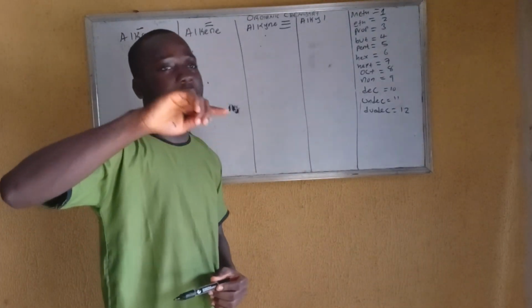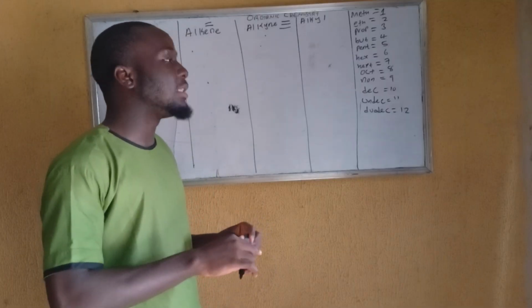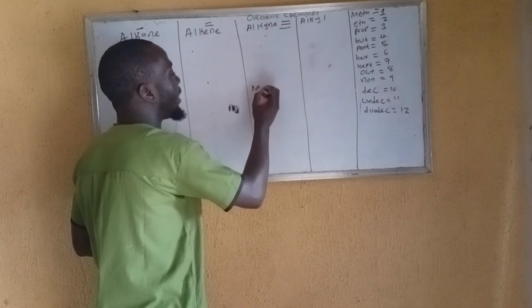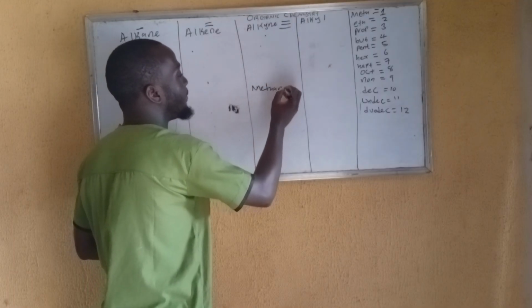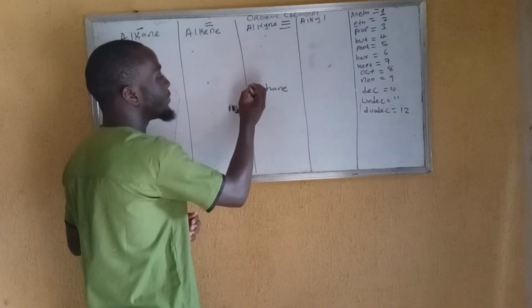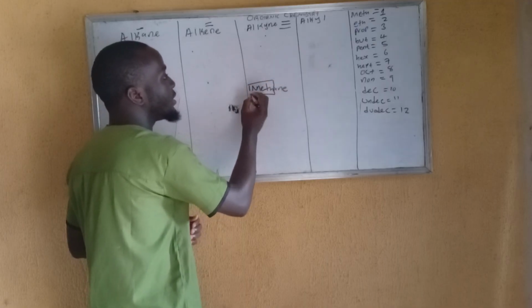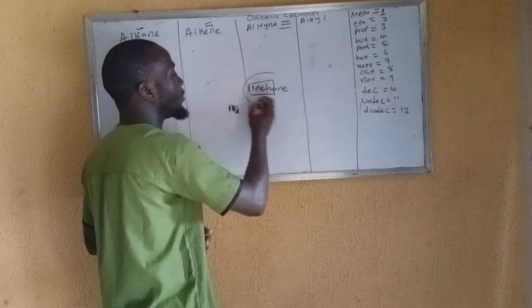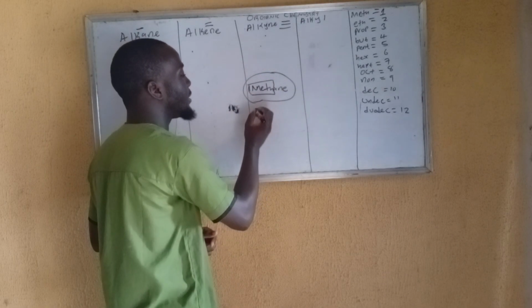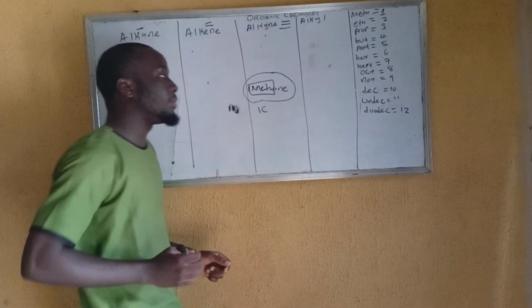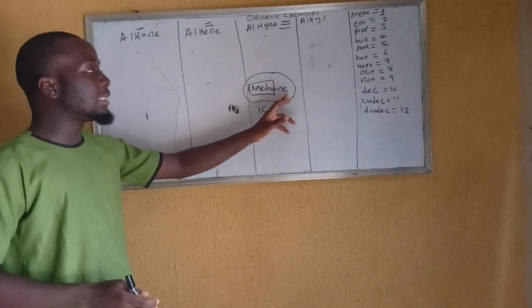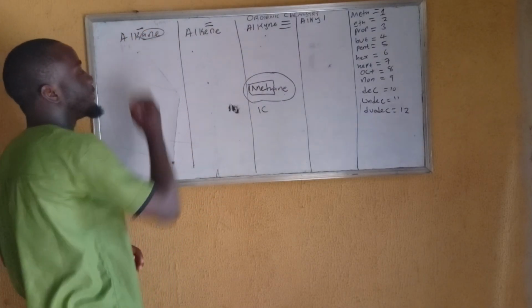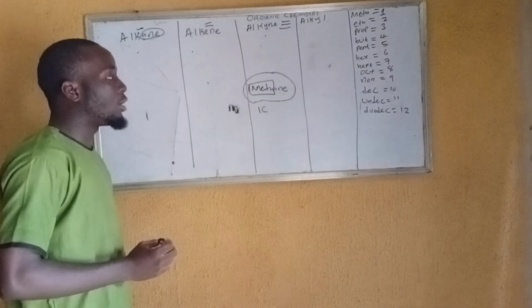And the ane is identifying that it is an alkane family. Assuming you see something like methane, this met here is telling you that this particular compound contains a single carbon. Are you getting me? And the ane right here at the back is signifying that it is an alkane family. It's showing you the family it belongs to.